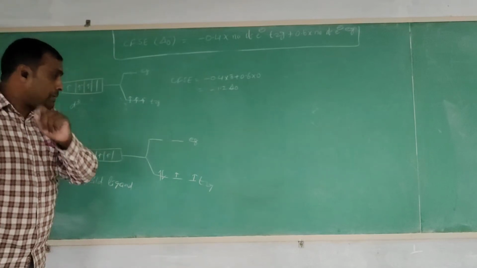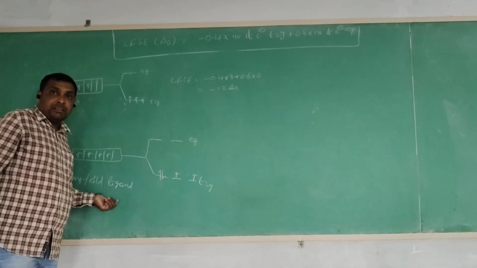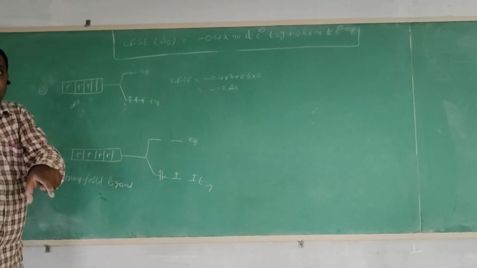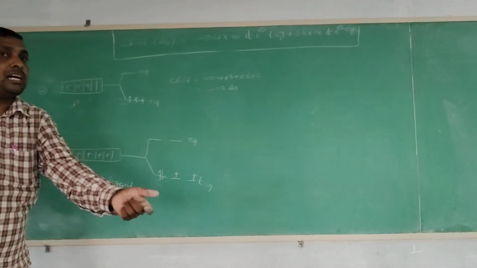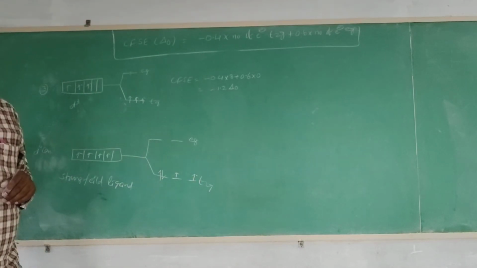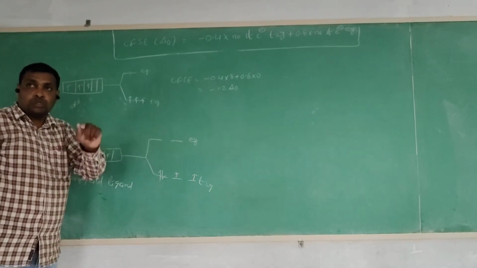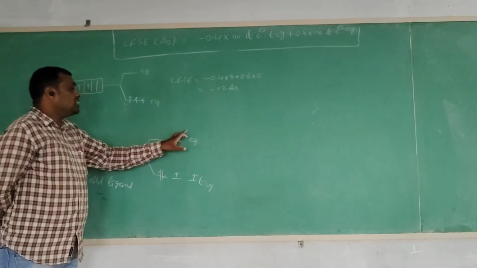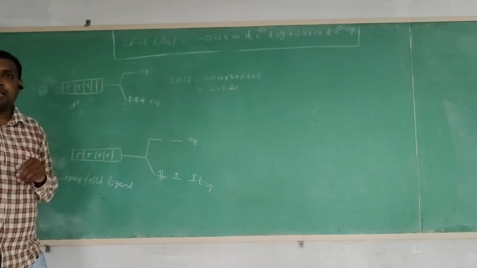But due to the presence of the strong field ligand, instead of the Hund's rule configuration, the electrons enter the T2g orbitals instead of the Eg orbital. The expected Hund's rule configuration would have the fourth electron in the Eg orbital, but instead it enters the T2g orbital.